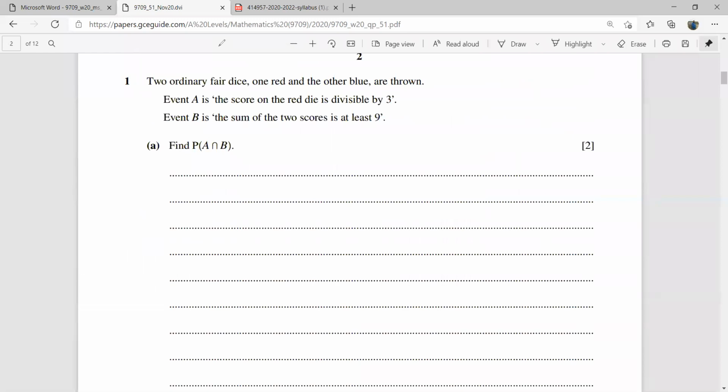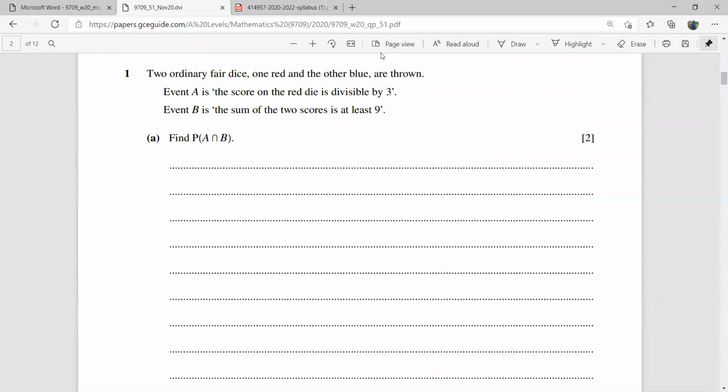It says two ordinary fair dice, one red, another blue, are thrown. Event A is the score on the red die is divisible by 3, and event B is the sum of the two scores is at least 9. So we should try to make a table diagram for this. This will make our work easier.